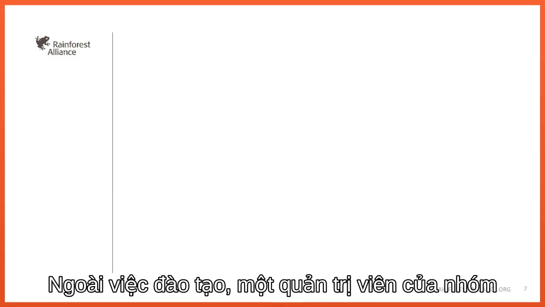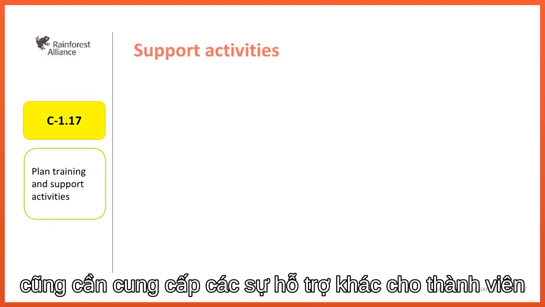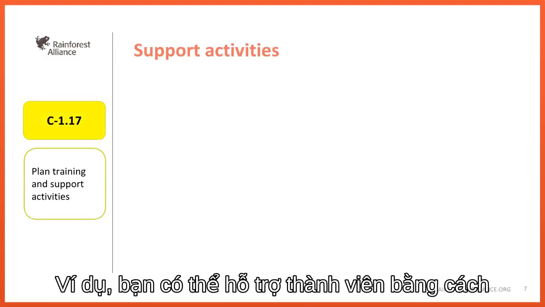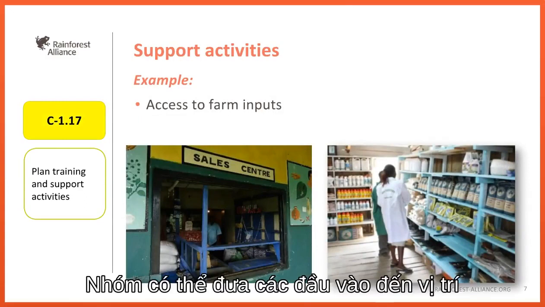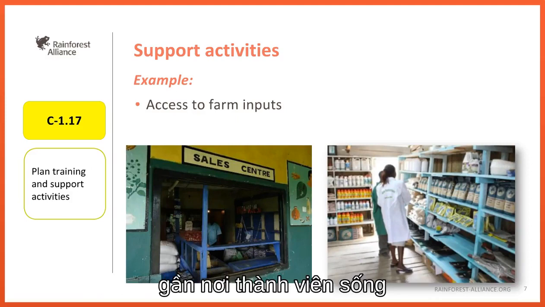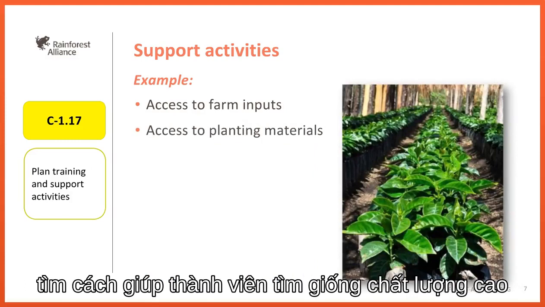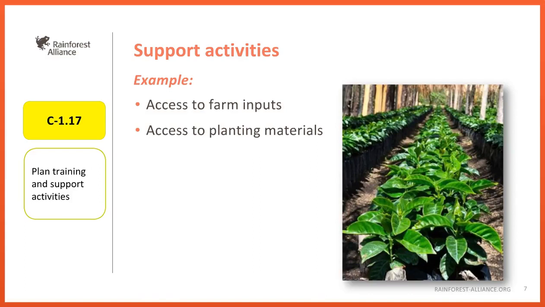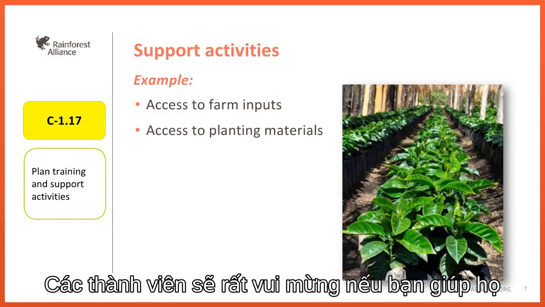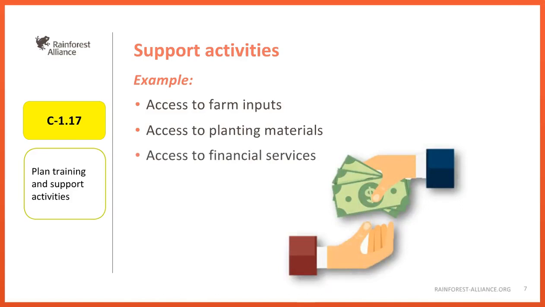Apart from training, a group administrator should provide other support to the members. For example, you can support the members by facilitating their access to farm inputs. The group may bring the farm inputs to a location that is near where the members live. You can also help the members by finding high-quality planting materials and making them available to the members. Your members would be delighted if you could help them get access to credit at a low interest rate.